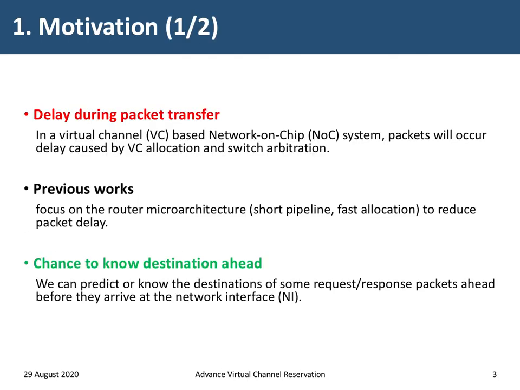Firstly, motivation. In a virtual channel-based network-on-chip system, packages will incur delay caused by VC allocation and switch arbitration. Especially for memory-intensive applications, the heavy traffic will result in tremendous package delay. Previous work usually focused on the router microarchitecture, like short pipelines and fast allocation, to reduce package delay. Instead, we find that we can predict or know the destination of some request-response packages ahead before they arrive at the network interface, which offers opportunities to reduce the package transfer delay.